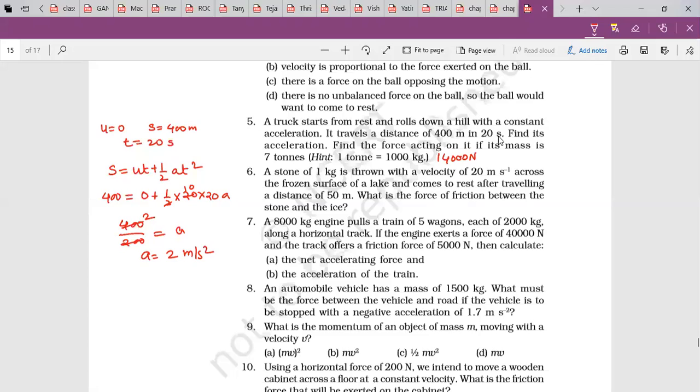I'm getting a is minus 8 meters per second square, retardation. What is the formula? Ma'am, v square is equal to u square plus 2as. 2as, no? Yes, ma'am. You have not multiplied with 2. Oh, yeah.